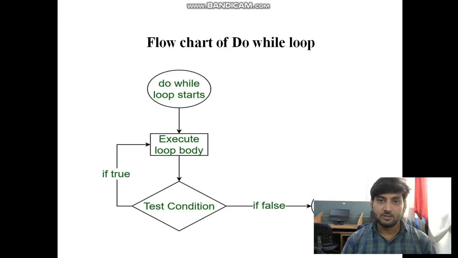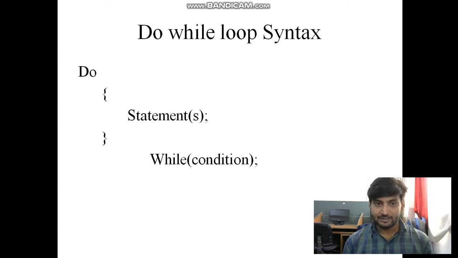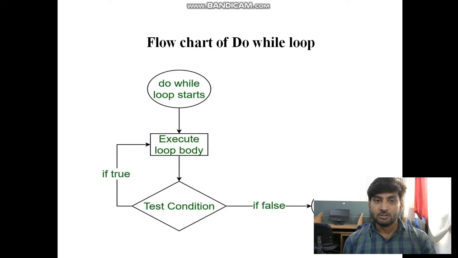This is the flow chart of the do while loop, showing how it works. First the do while loop starts and executes the loop body, like a statement, and then the while condition. If the test condition is true, the loop continues to work. If the condition is false, the do while loop ends. So this is the flow chart of the do while loop.